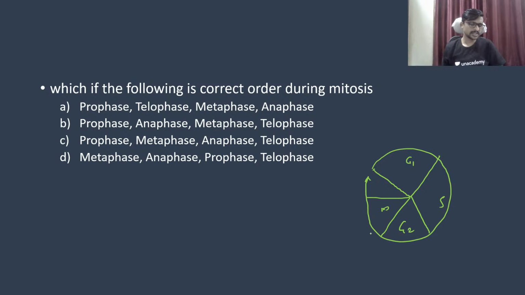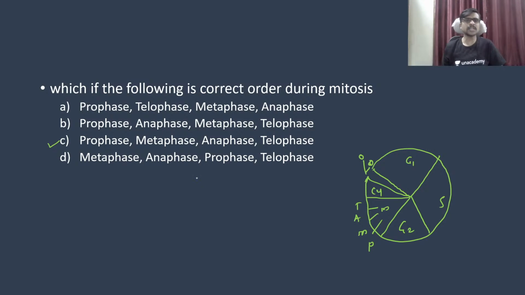Exactly, the answer is prophase. The first phase is prophase, second is metaphase, third is anaphase, and the last one is telophase, and then we have cytokinesis, and after cytokinesis we will have the two cells.